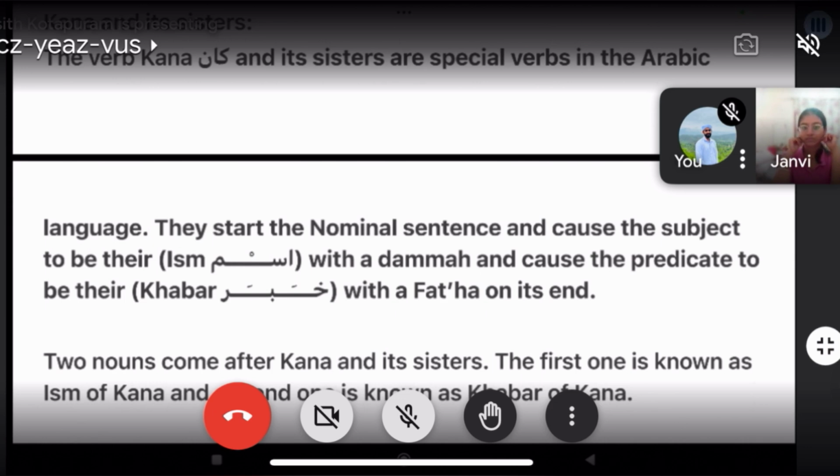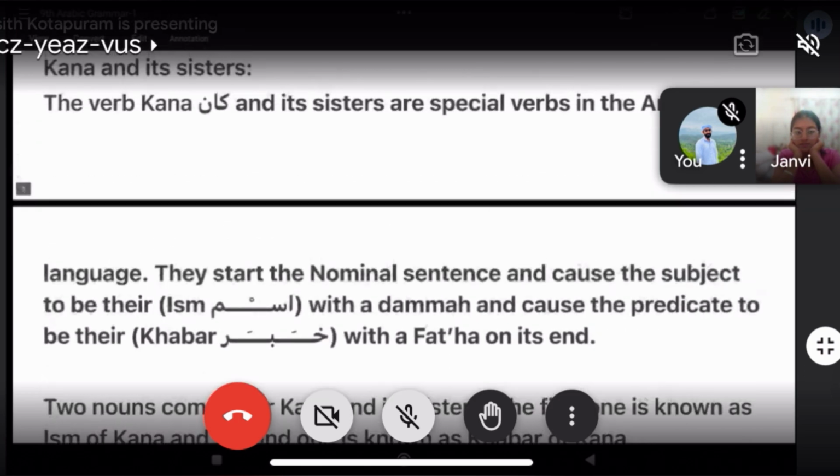So actually we studied Jumla Fi'aliya, the verbal sentence. It starts with a verb. But there is also Jumla Ismiya, which starts with the nominal sentence. Nominal sentence means that it starts with a noun. So Kana enters in a nominal sentence.